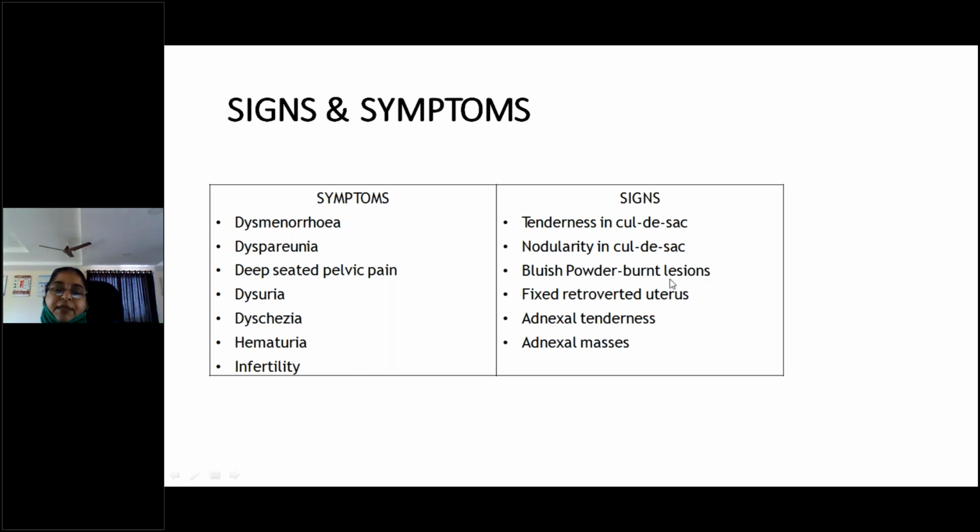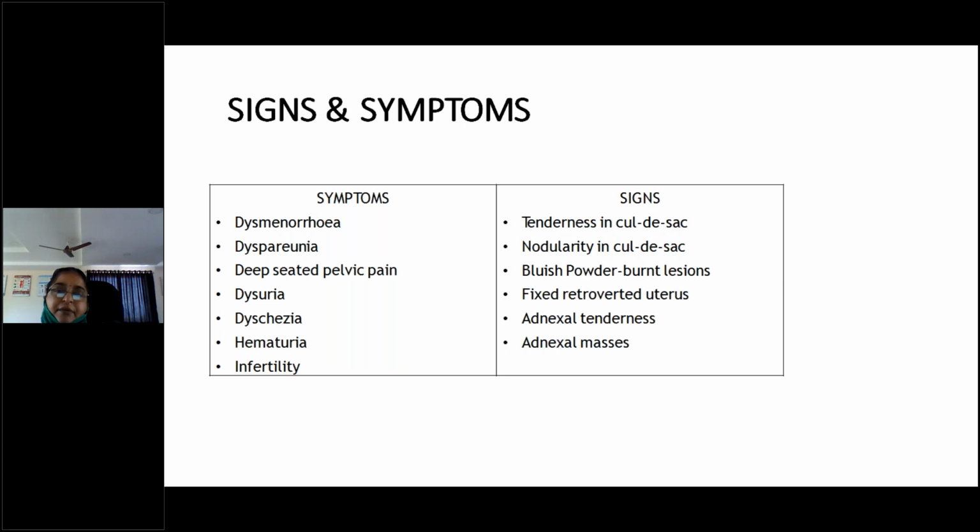See, how endometriosis lesions look is important. They can be reddish in color, or yellowish brown, or powder burnt, like a matchstick tip, that black color. They can be bluish powder-burnt lesions. And the fourth variety is white ones.